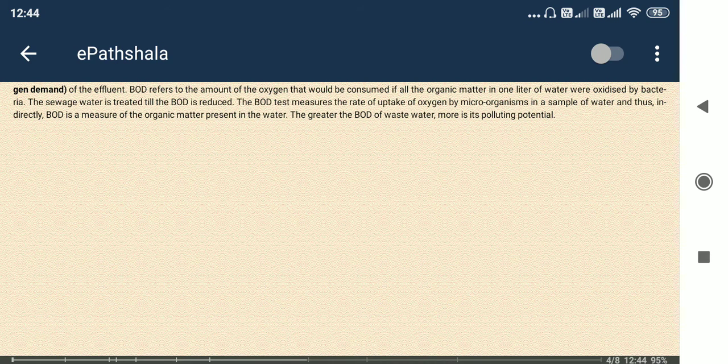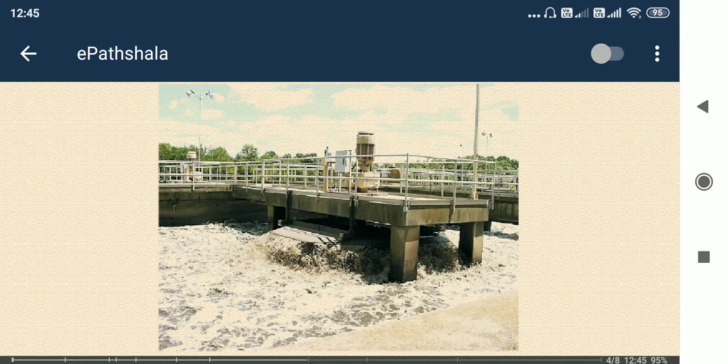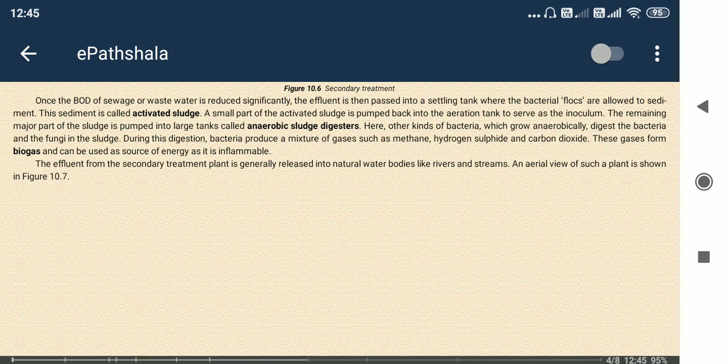So BOD, biological oxygen demand, it is the amount of oxygen needed in the sewage for degradation of toxic substances or harmful substances. That is biological oxygen demand. The term biological is there because the process is carried out by biological organisms, okay. Biological organisms are doing the work to disintegrate or degrade the toxic or harmful substances. This is showing an example, okay.